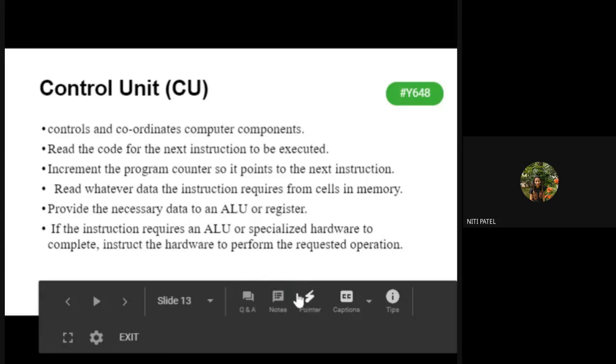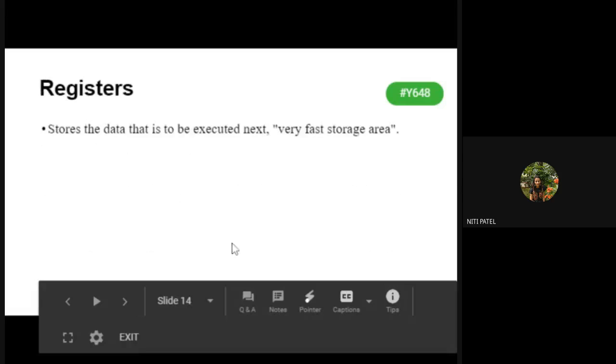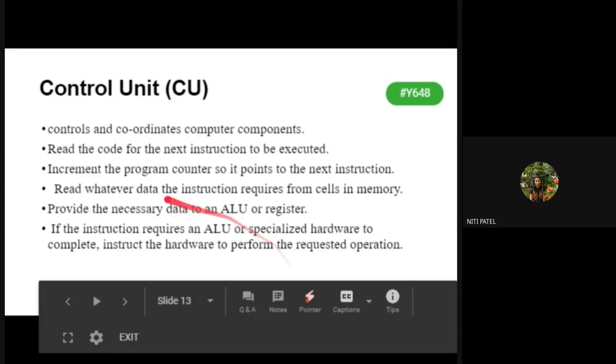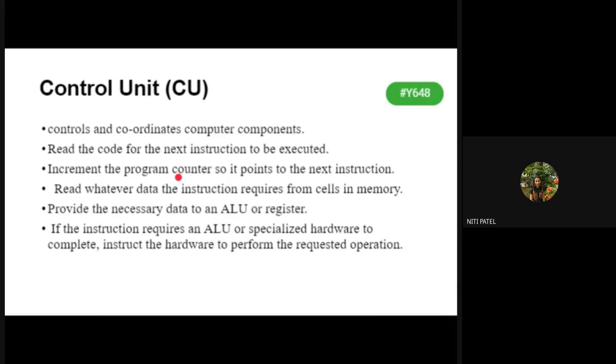Now we had seen, increment the program counter means what? We had a component called PC. What is the function of that PC? It stands for program counter. What was that program counter doing? If a program has 5 instructions, it is always going to point to whichever is the next instruction to be executed.